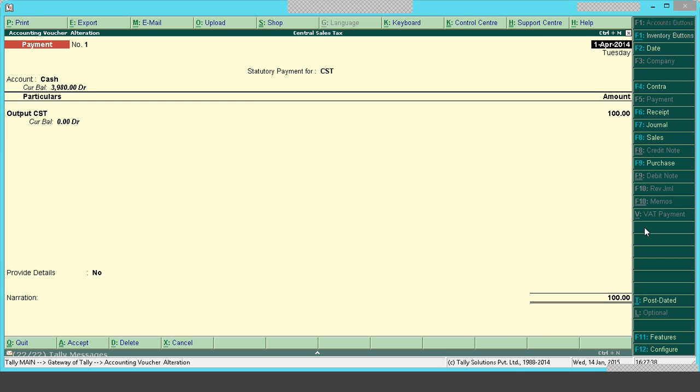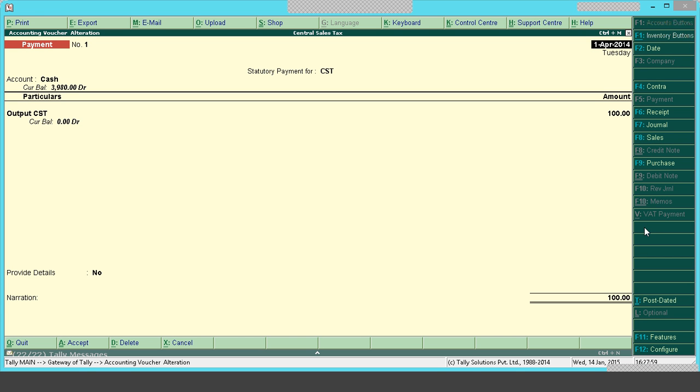So this is one flow of transactions. We did purchases, we did sales. We don't have any adjustments. Input CST, the CST paid on purchases, cannot be adjusted with CST payable. So we have not made any adjustment and directly we have made payment.